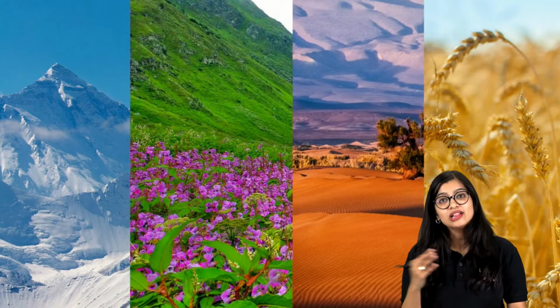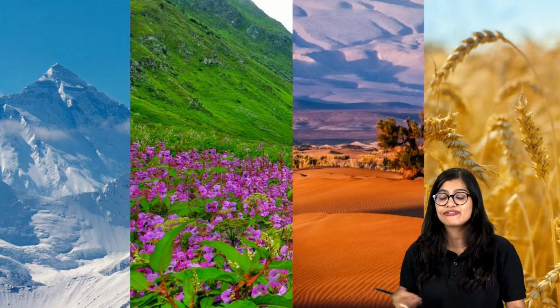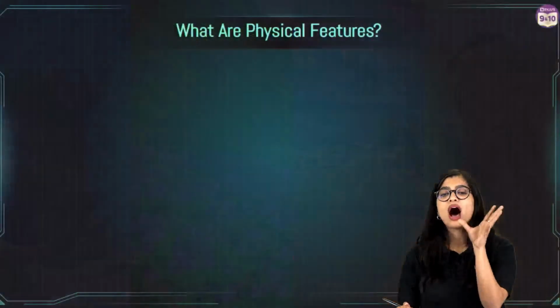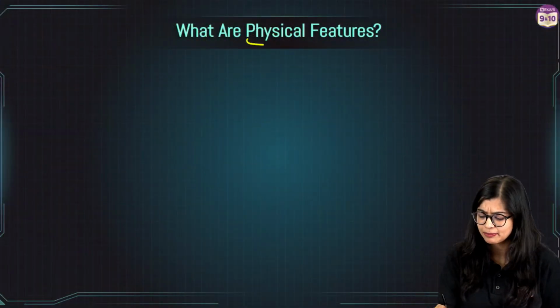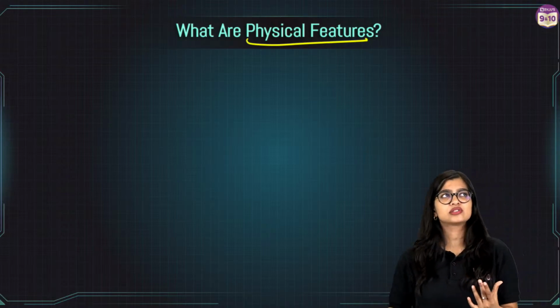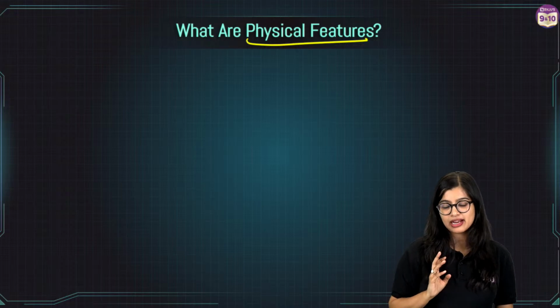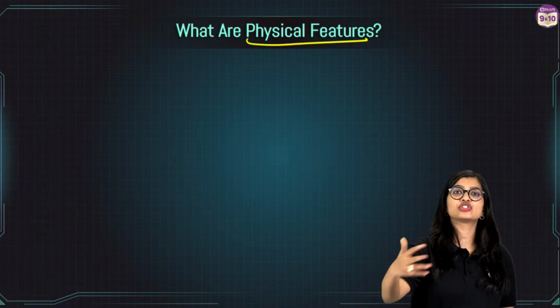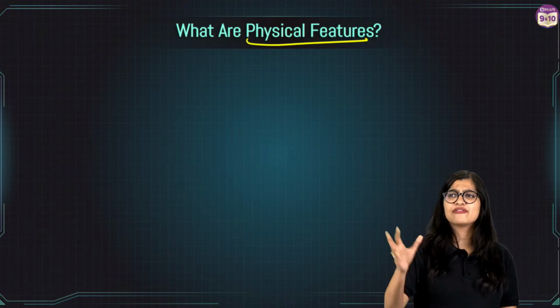Exactly. So in all these cases, these are all the physical forms that we observe, or physical features. So what are physical features per se? Now let me tell you something very simply. Physical features, if I talk about it in a colloquial manner, in normal language like you and me, if I say, what are the physical features of Saurabh sir? What will you tell me? Quickly you can let me know, right? What are the physical features?